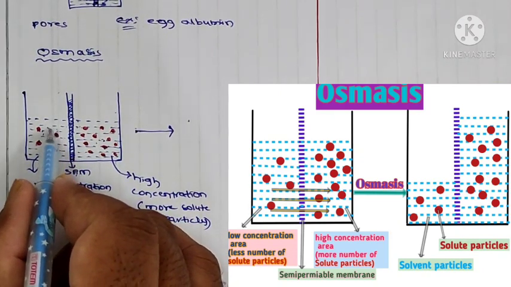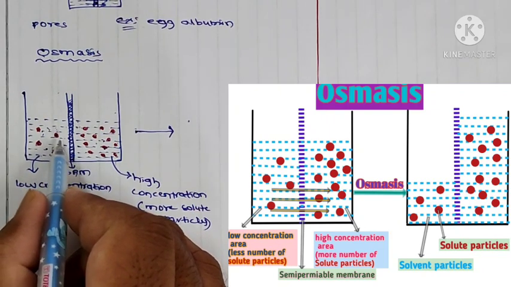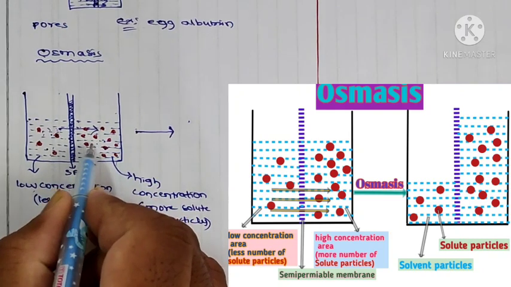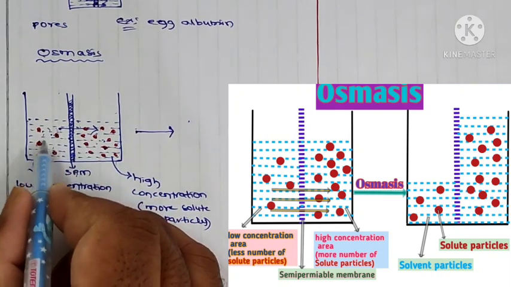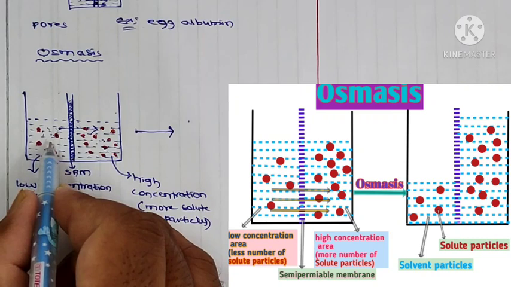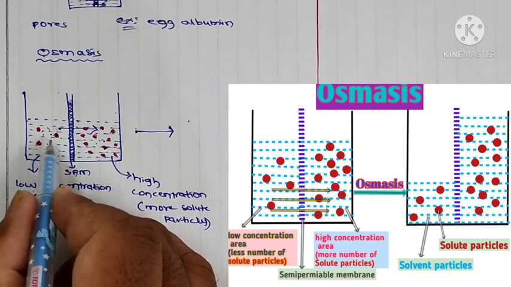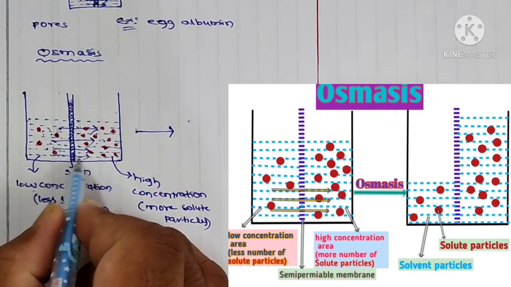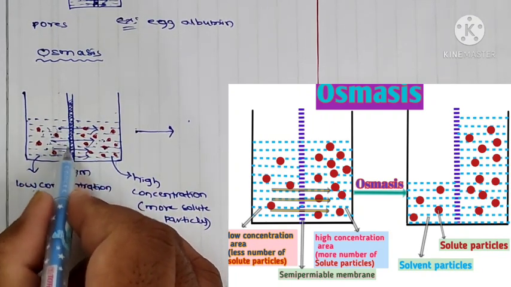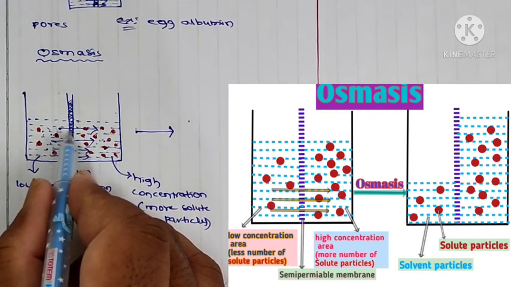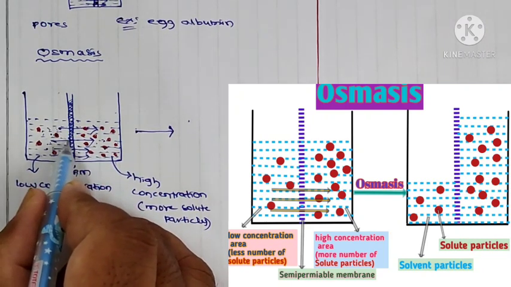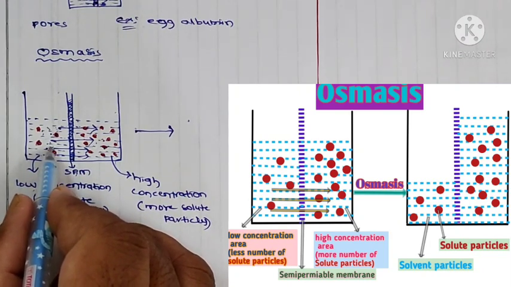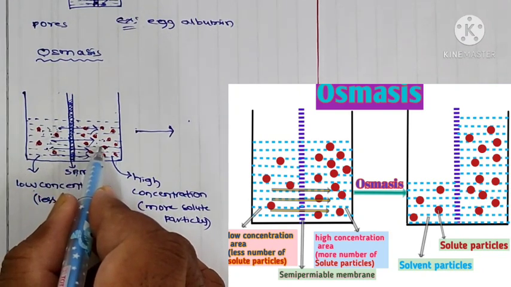This is the high concentration area and this one is the low concentration area. The semi-permeable membrane has small holes, and through those small holes solvent particles flow from lower concentration area to higher concentration area.